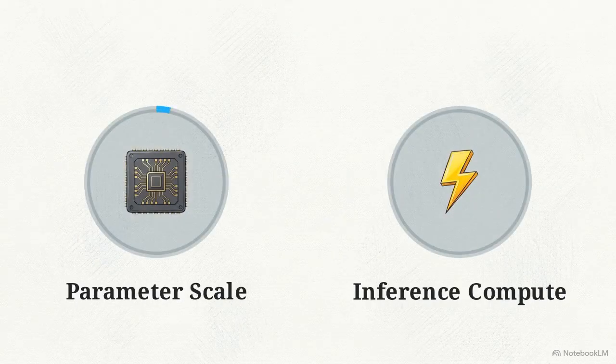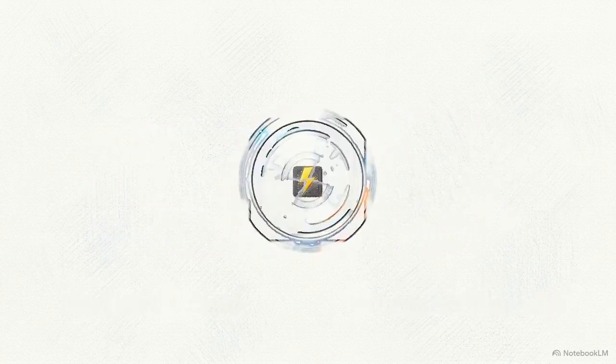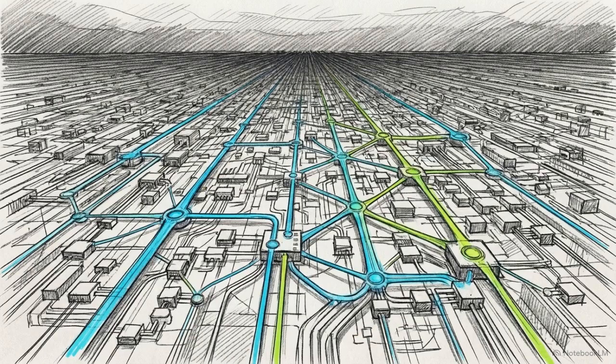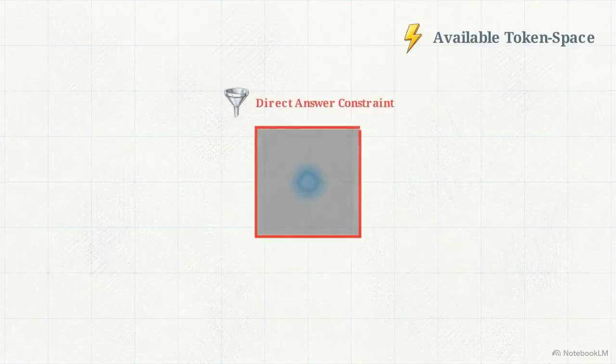Increasing parameter count is insufficient on its own. Scaling inference compute is equally critical to the final output. When evaluating a large language model's upper limits, the true bottleneck is rarely a lack of internal parameters. It is our failure to grant the model the token space required to compute the answer.